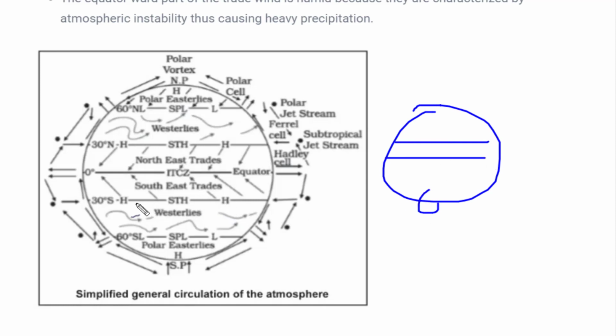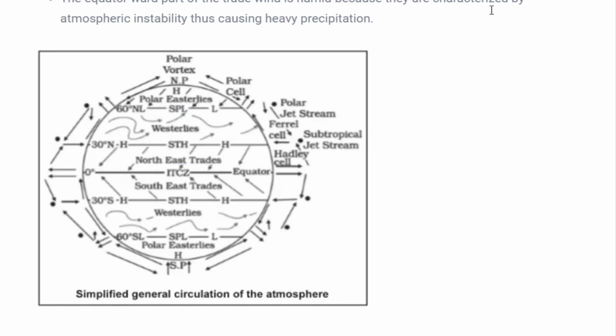So that's why the wind tends to change direction. In the southern hemisphere, these winds blow towards the left side, and in the northern hemisphere these winds tend to move towards the right side. Actually they were moving in a straight direction, but because of this Coriolis effect they tend to change the direction of movement. Okay, so this is very clear.